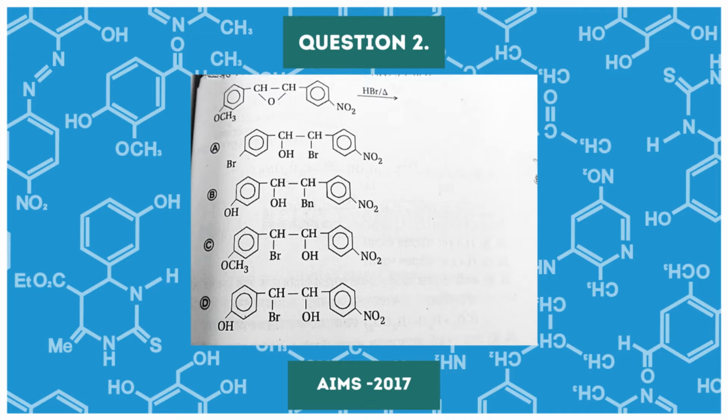What happens if an epoxide contains an anisole group and a nitrobenzene group? So this is our second problem of the class.